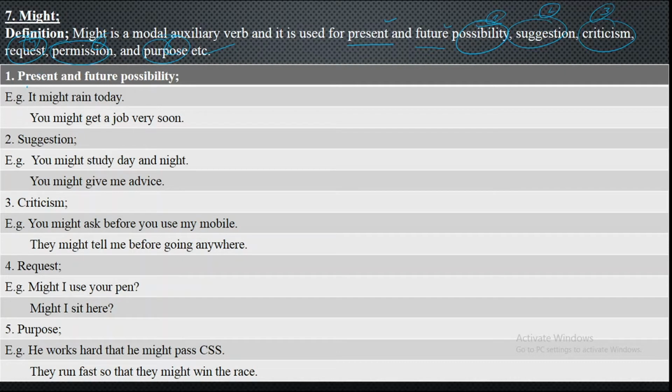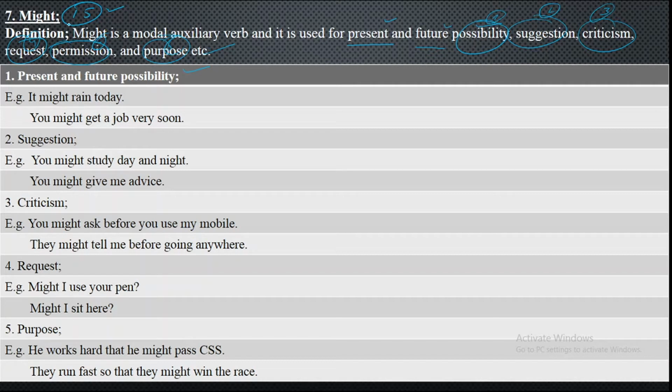The first usage we have got of modal auxiliary verb might, that is present and future possibility. Possibility always gives us the prediction of future where we have the possibility of an action to be done. But when we talk about modal auxiliary verb as secondary level, it has got the percentage of 15%. When an action happens in future or you are going to say that it is going to happen in present, that has got only the possibility of 15%, whereas compared to may it is less powerful.